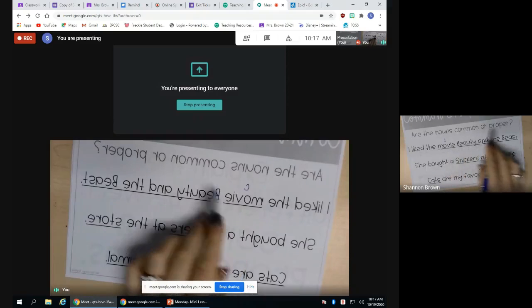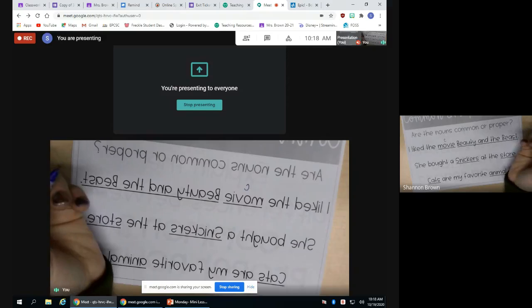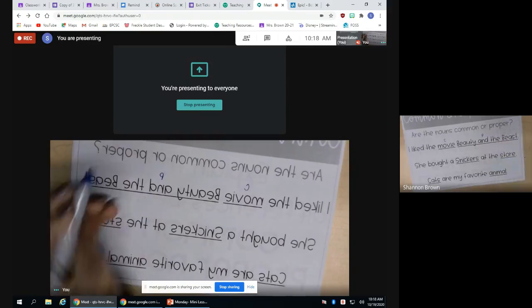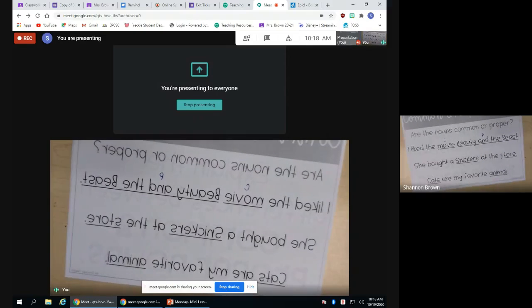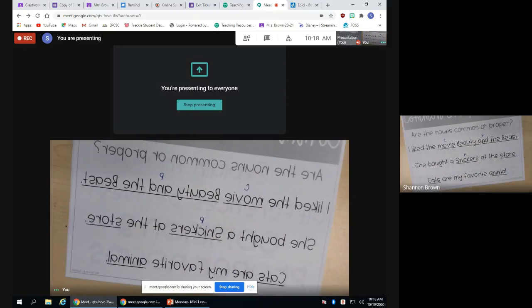But then when you move over here, Beauty and the Beast is capitalized. That should be a clue that it is a proper noun. But also it is a specific name of a movie. So this would be a proper noun. Next sentence. She bought a Snickers at the store. Snickers is capitalized. And I also know that's a specific name of a candy bar, so I think this is proper. Okay?